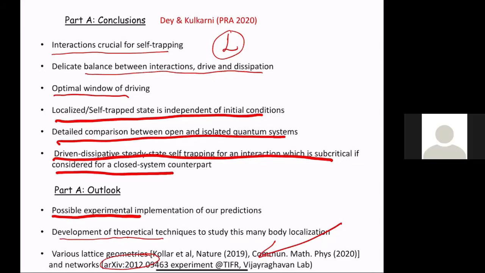Yeah. So a follow-up question, Manas. In this kind of self-trapping state, is it interesting to see what the qubits are doing?